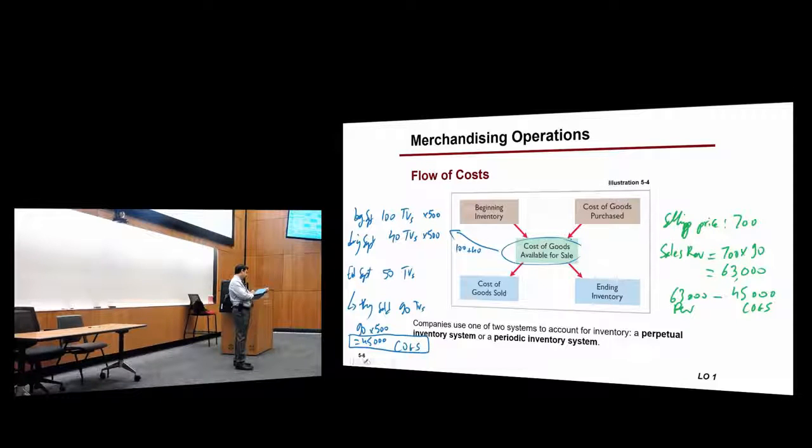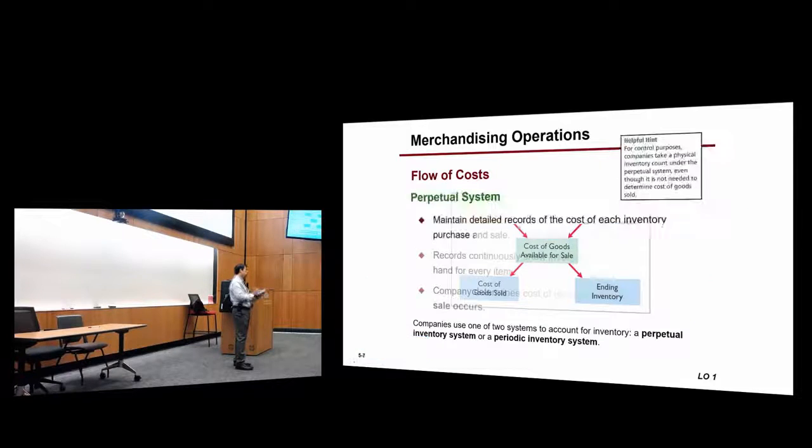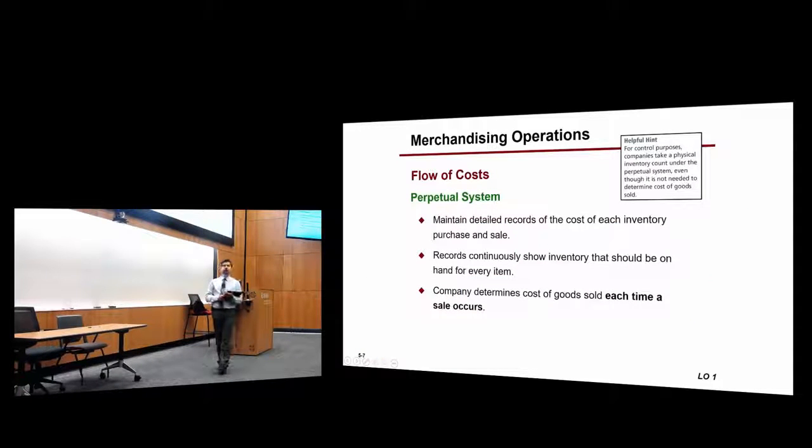Okay. Now there are two ways of calculating the cost of goods sold and the ending inventory. There is one system that is called a perpetual system. Now what do we mean by perpetual system? It means that the company would perpetually, continuously, update their cost of goods sold and the balance of their inventory after every sale.